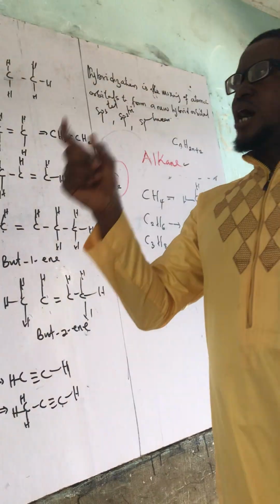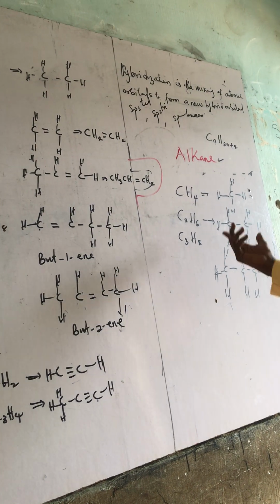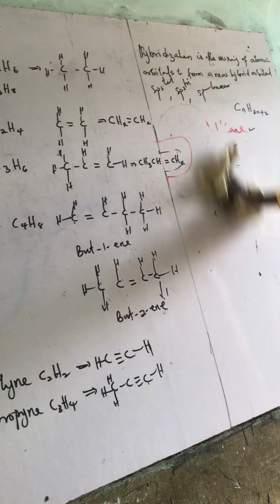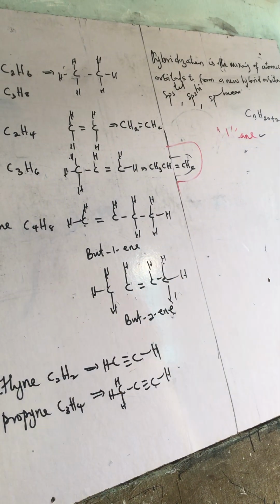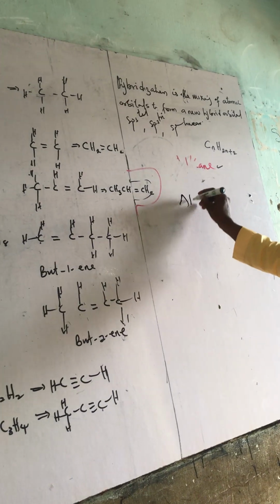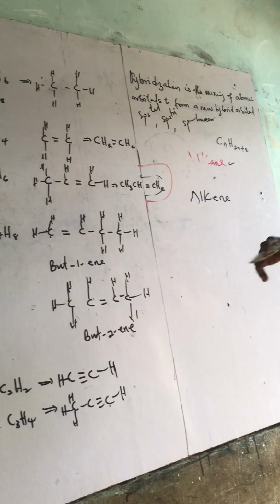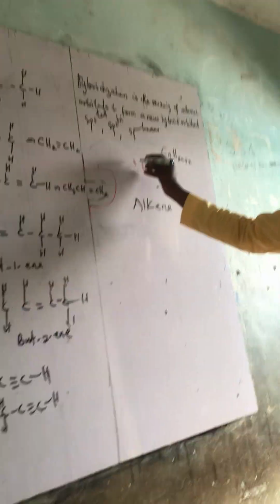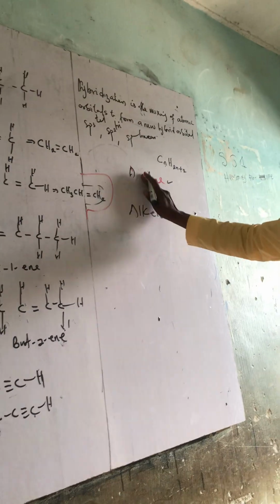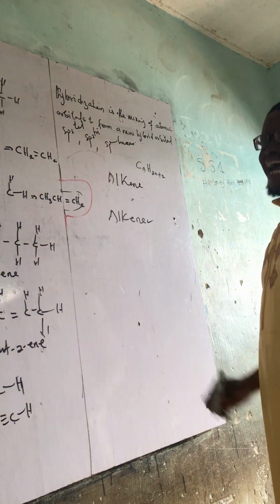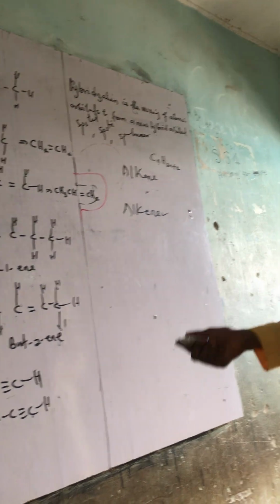The next hydrocarbon I'll be talking about here is alkene. The first one is alkane, this one is alkene. I told you alkane is saturated, so the first thing you should know about alkene is that it is unsaturated.